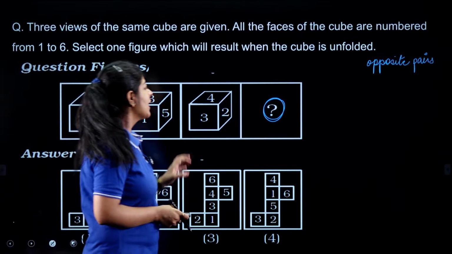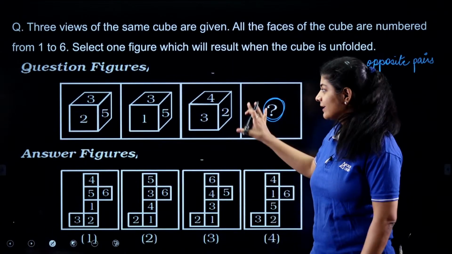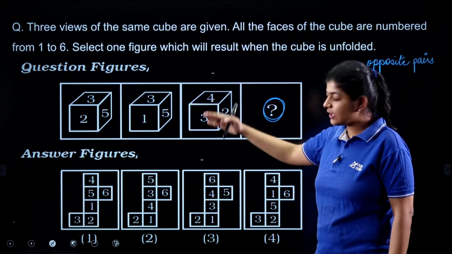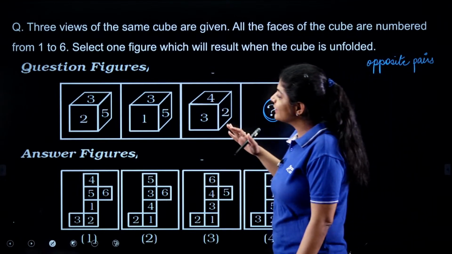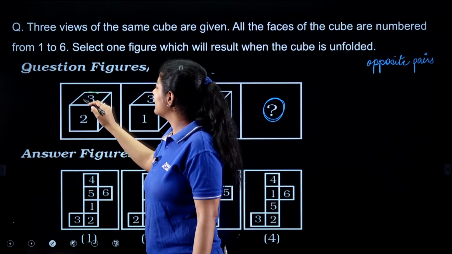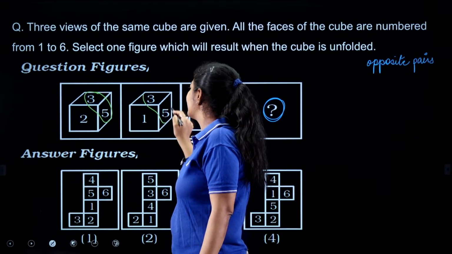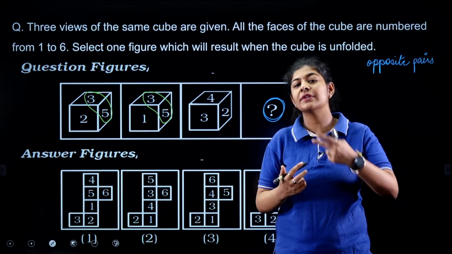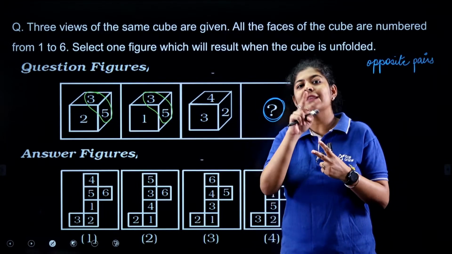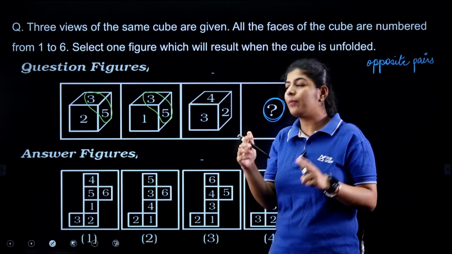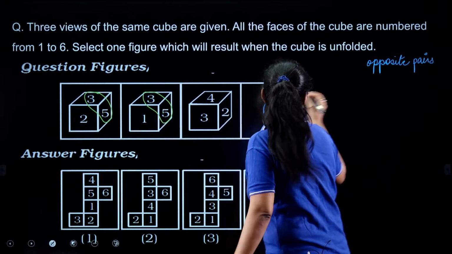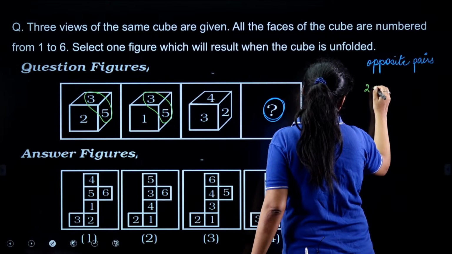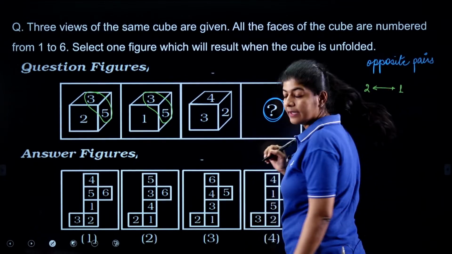Okay, let's see. Now as I am going to consider this one as my question and this will be my answer. So first I'll just observe that here I am having 3, 5 and 3, 5 common. So I know that whenever we are having these kind of figures where the two faces are common, then the third one will become the opposite pair. So here 2 and 1 will become the opposite pair. 2 is opposite to 1, right?